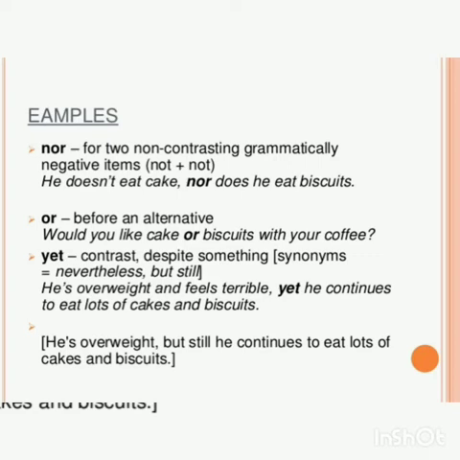Would you like cake or biscuit with coffee? So cake or biscuits. Yet, again it is a contrast, similar to but. He is overweight and feels terrible, yet he continues to eat lots of cakes and biscuits. So nor is used in a negative form, or is used in the choice of items. Yet and but convey contrasting views, that is opposite views. So what are coordinating conjunctions? FANBOYS, you should keep it very clear.